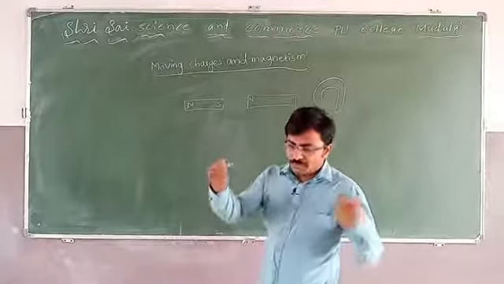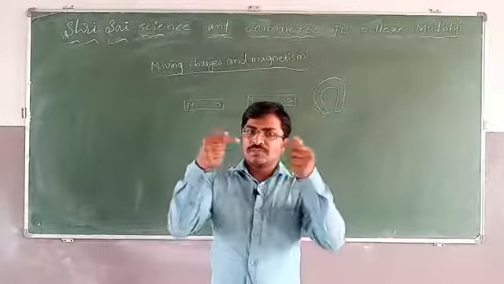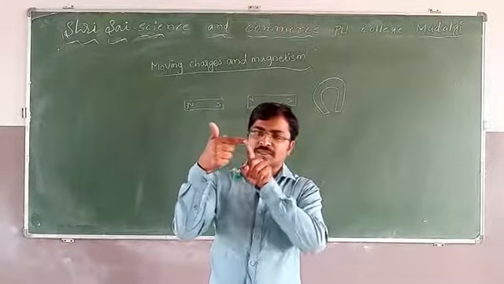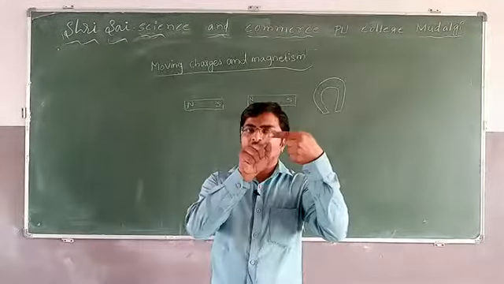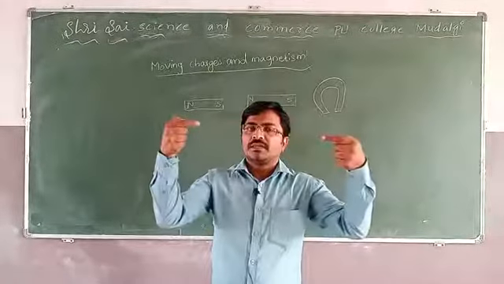If you take two magnets and both north poles are facing each other, this magnet's north is on this side and that magnet's north is on this side, when you bring them very near to each other, they get repulsion.